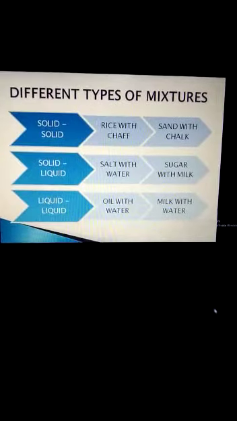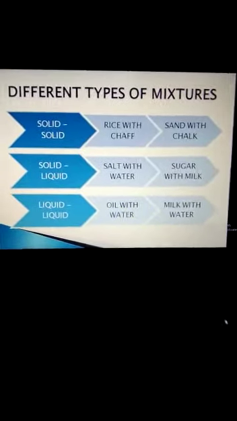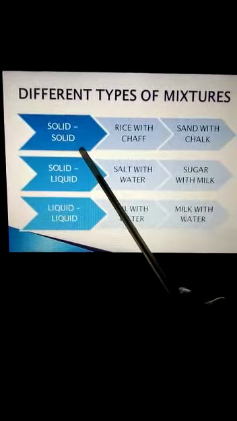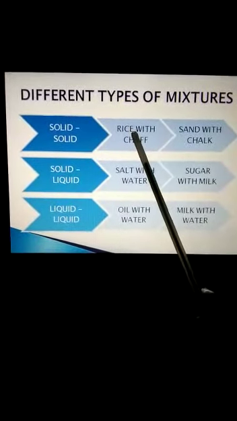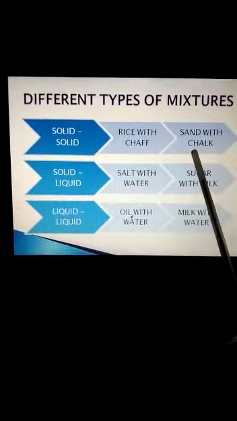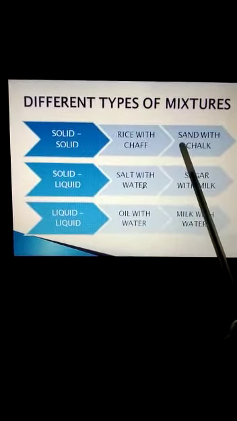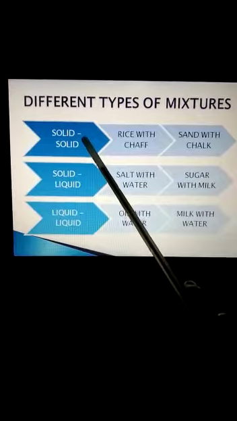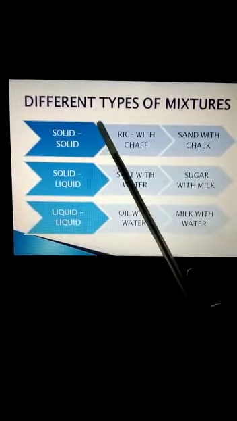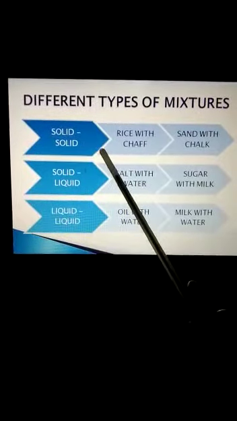Now we will discuss different types of mixtures, like when two solids get mixed together. Some examples I have taken here are rice with sand, sand with chalk, or some pebbles mixed together, sand with pebbles mixed together. So both are in solid state. That forms a type of mixture where both are in solid state.